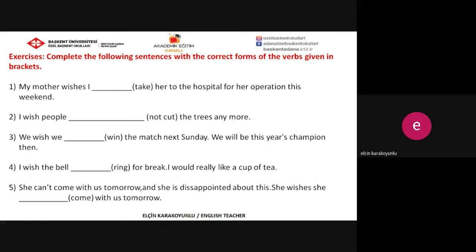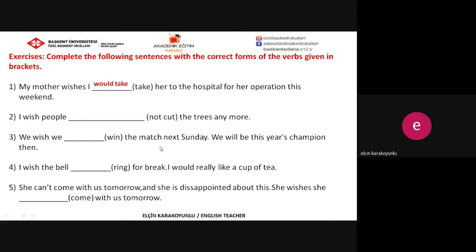Yes, the first one. My mother wishes I would take her to the hospital for her operation this weekend. We are talking about the future, about this weekend. And also, the subject of the wish clause and the subject of the subclause part are different from each other. So that's why we can use would here. My mother wishes I would take her to the hospital.